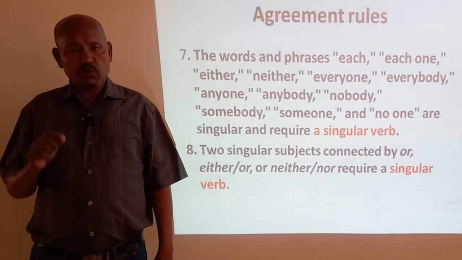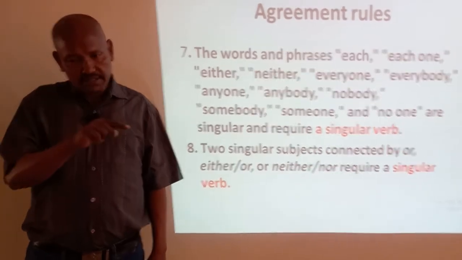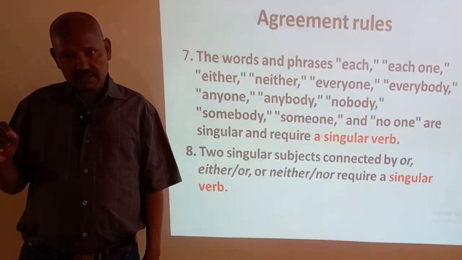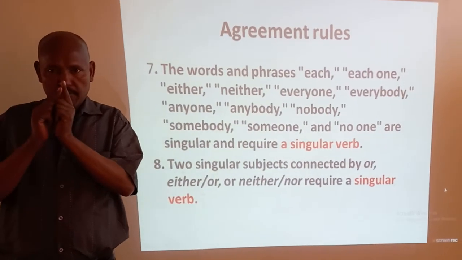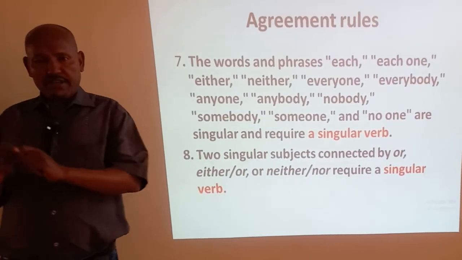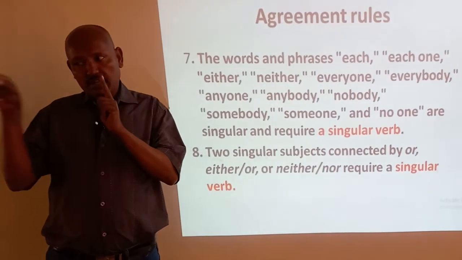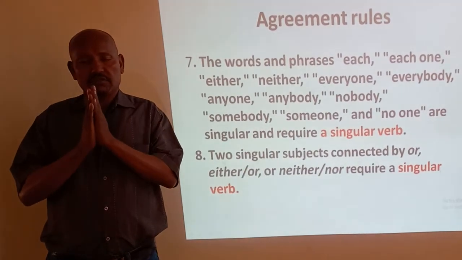Neither the teacher nor the student takes a rest. Both nouns are singular, so a singular verb. Second, neither the teachers nor the student takes a rest. Still a singular verb because the noun closest to the verb is singular.